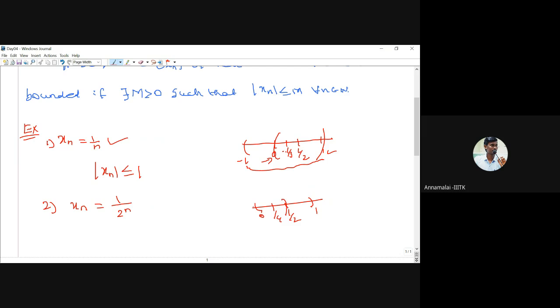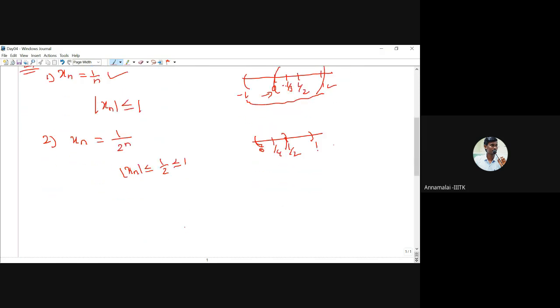Therefore, each xn is bounded by 1 by 2. Or you can take 1, or 2, or 1.5, or anything. We just have to find some positive number m such that the modulus of xn is less than or equal to m for every member of the sequence. Therefore, this xn is also bounded.